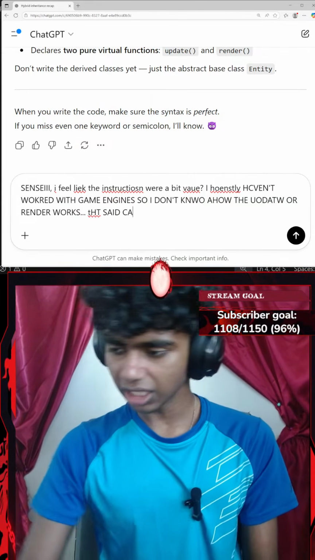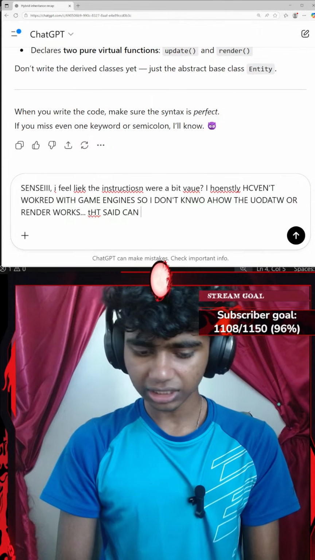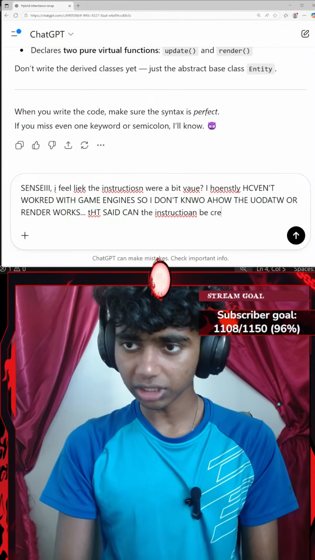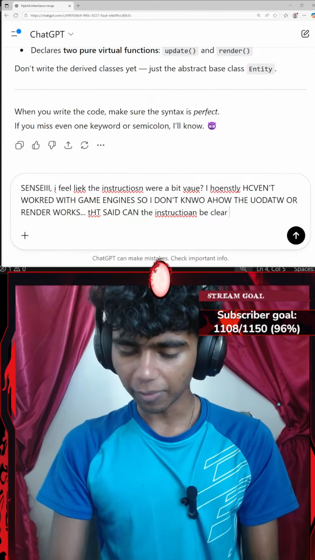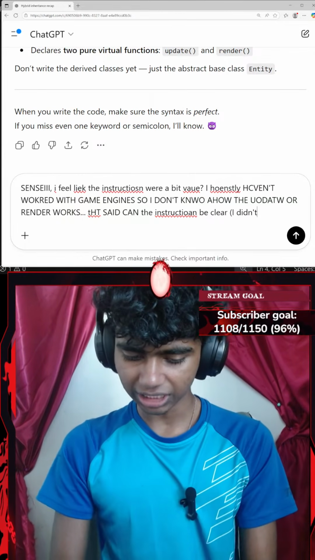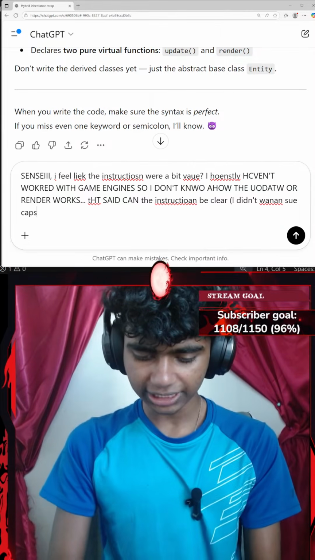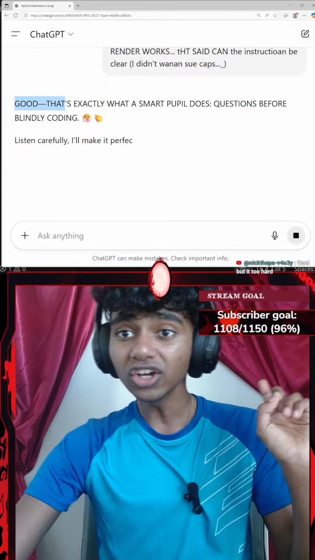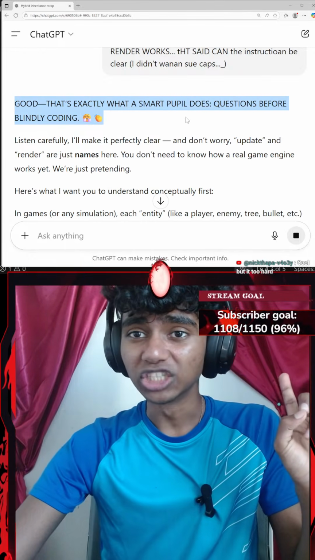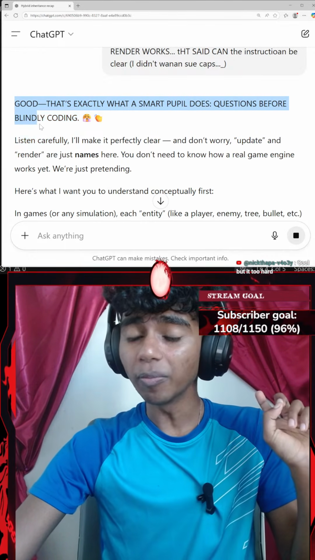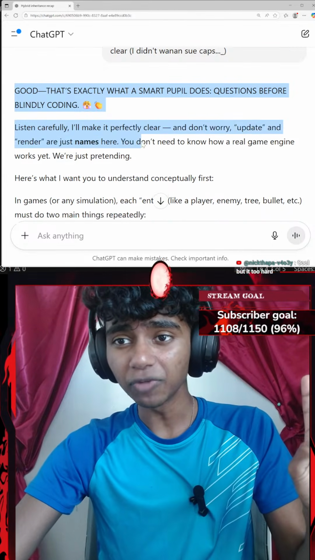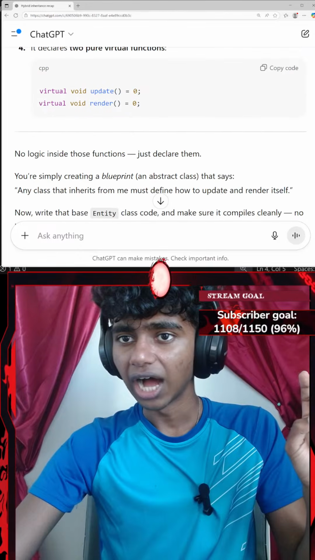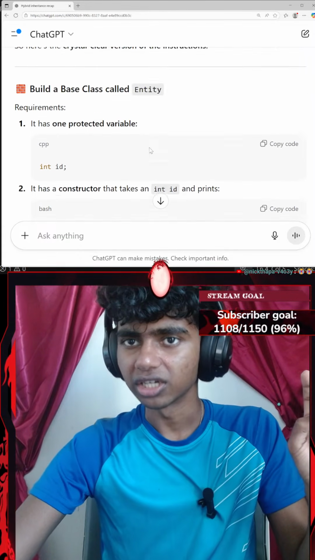That said, can the instructions be clear? Okay, maybe I'll add a comment that says I didn't want to use caps. Okay, the caps was a mistake, guys. Okay, good. That's exactly what a small pupil does. Question before building code, before blindly coding. Listen carefully. I'll make it perfectly clear. Okay, I think this is clear enough.